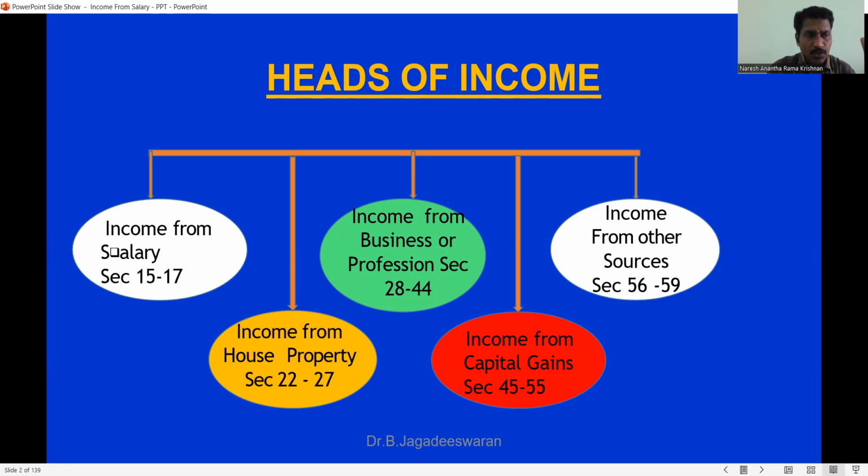The third category is income from business or profession. Any person doing business, or any person in a profession like chartered accountant, lawyer, engineer or doctor, comes under this category. Then there is income from capital gain, which arises by transfer of assets, by sale of assets or properties. And the fifth category: any income which does not fall under the first four goes to income from other sources. That is called the heads of income.